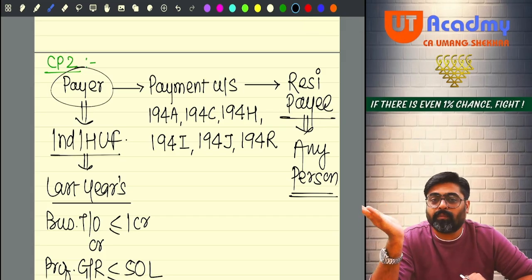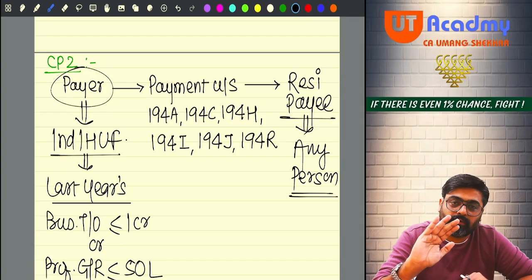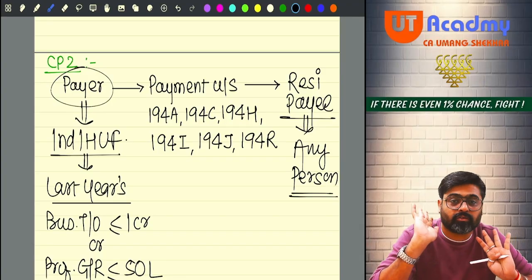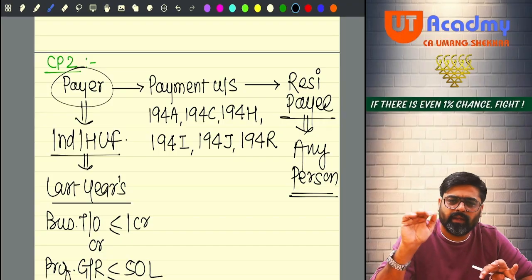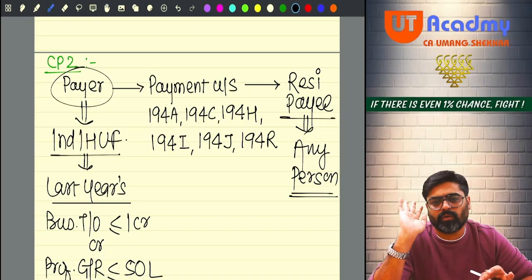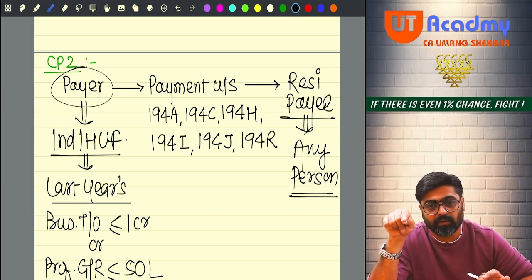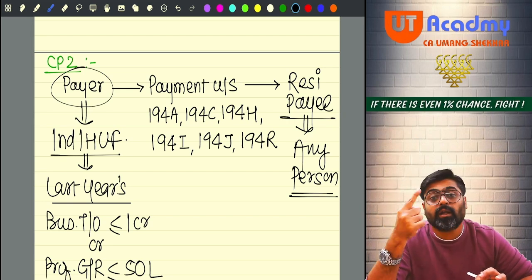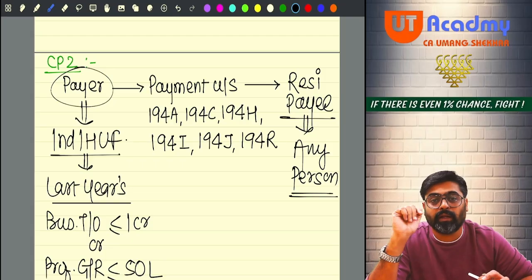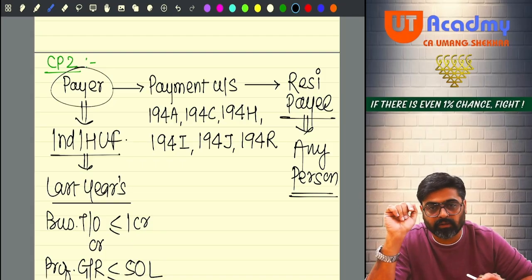So even if you are making such payments, even if the threshold and everything is crossed, don't worry, this year you are not liable to deduct TDS because your last year's turnover was not more than 1 crore. Last year's gross receipt was not more than 50 lakhs from your profession. Yes or no?